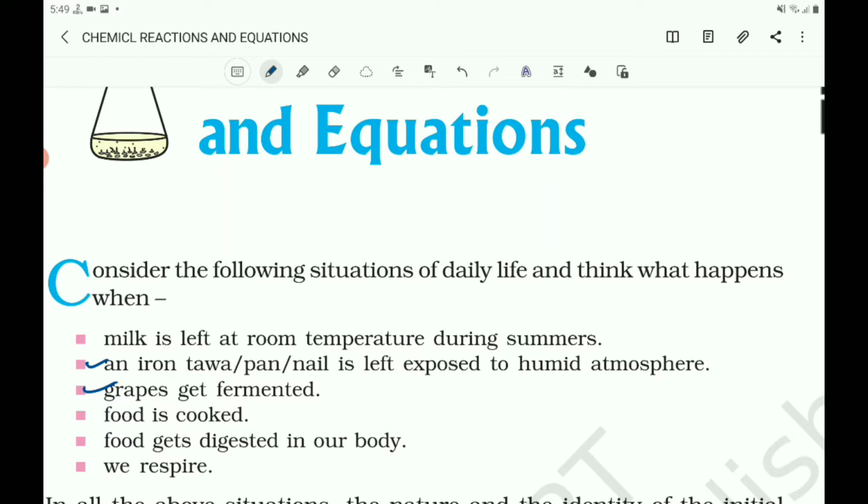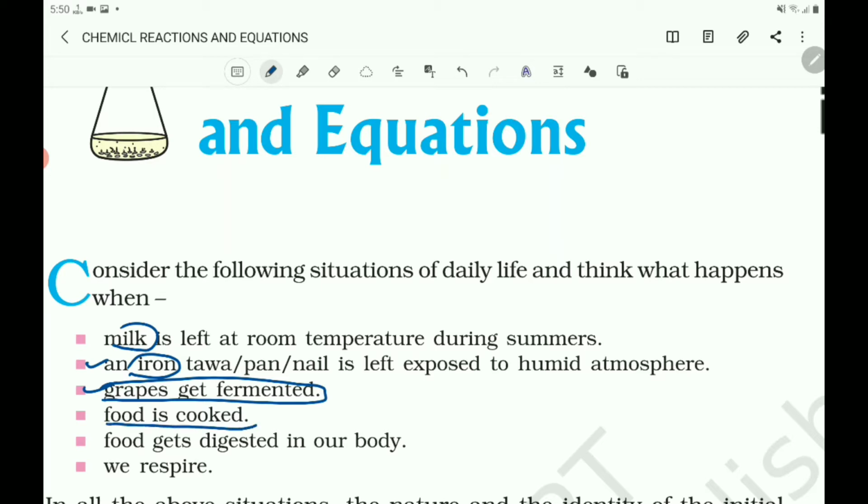In all these situations, the nature and identity of the initial substance have somewhat changed. Milk changes, iron gets rust, grapes become sour and their original property changes.